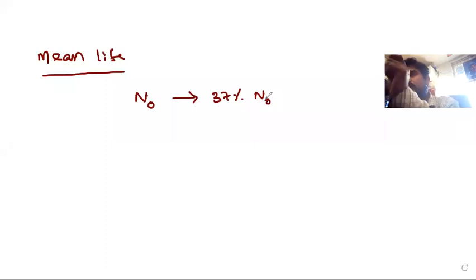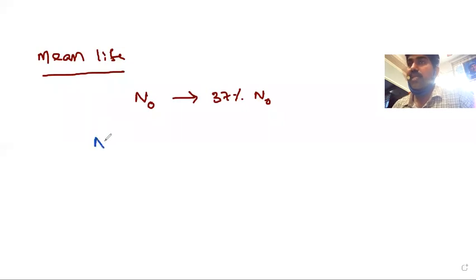That number only should remain in the sample, and the remaining 63% of nuclei will decay. In that case, from N naught to 37% of N naught. What is the general formula between N and N naught that I explained?